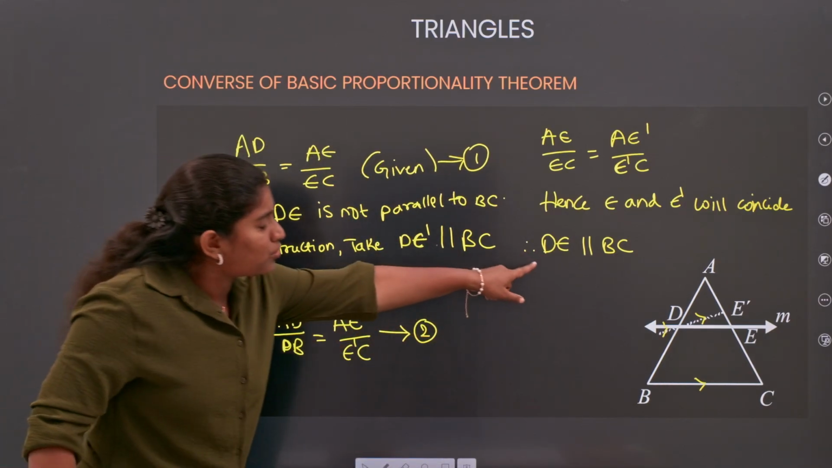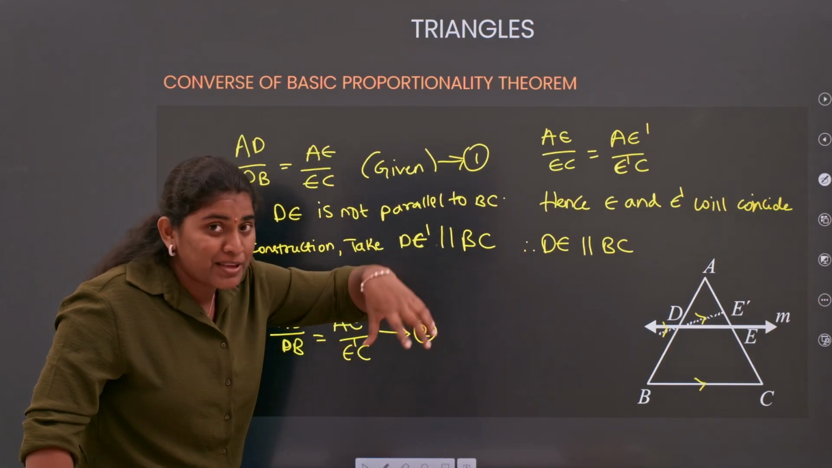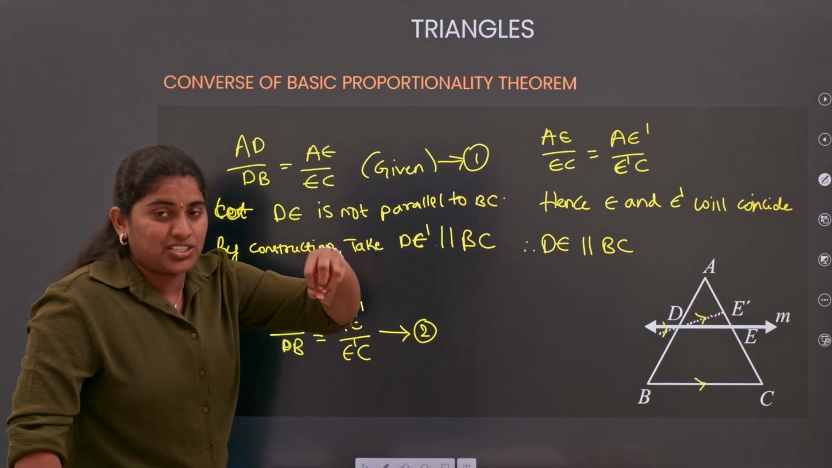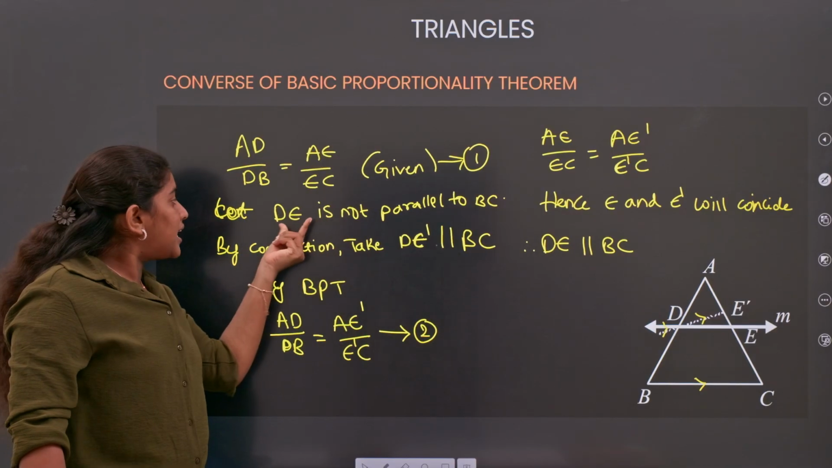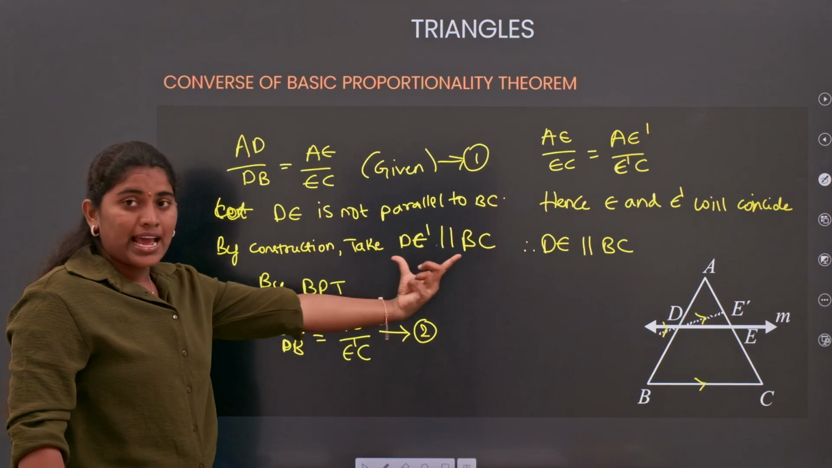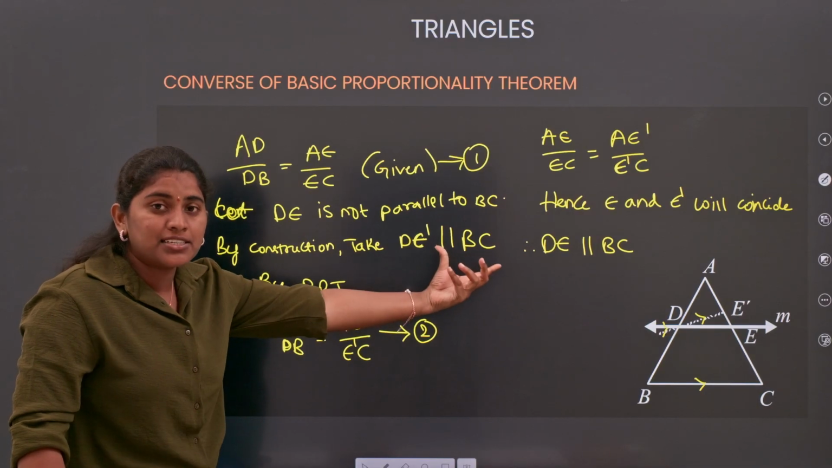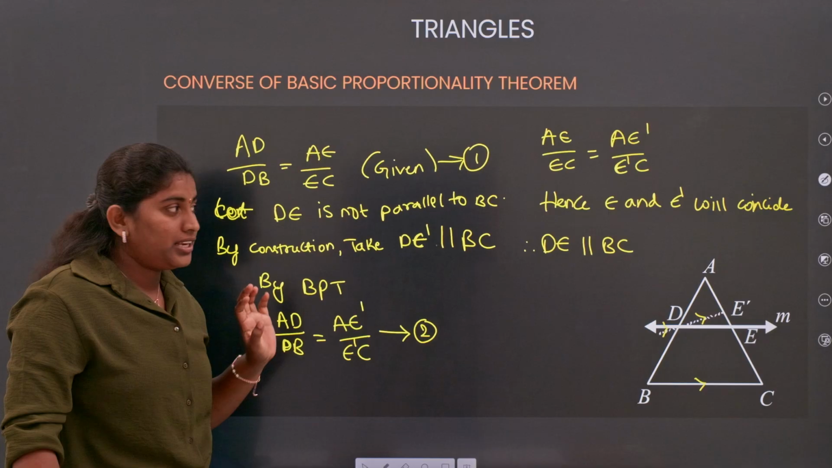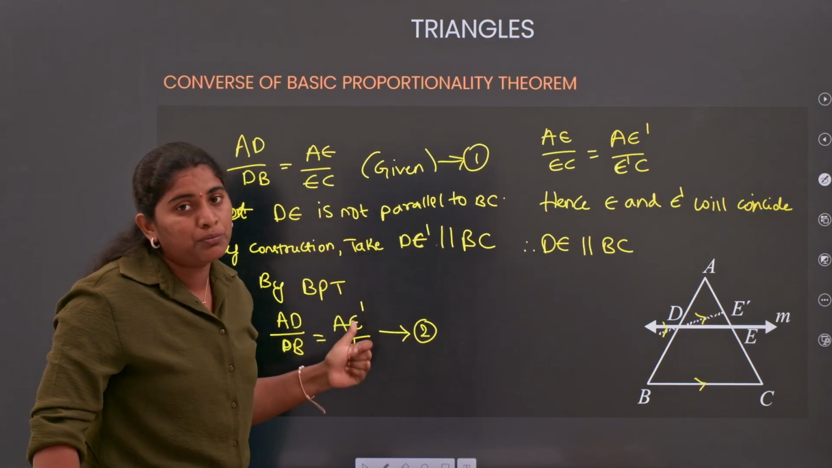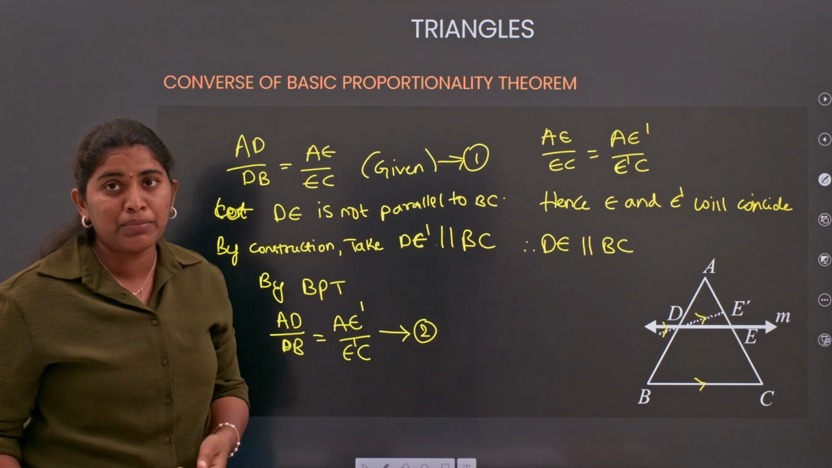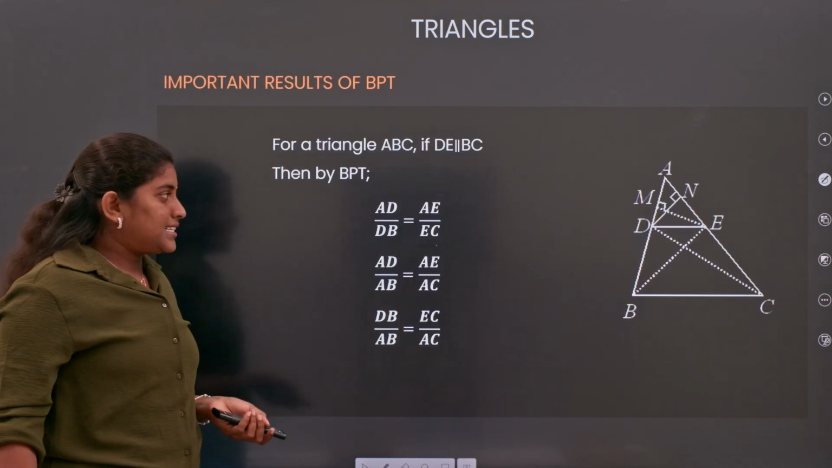How can we conclude this, DE parallel to BC? Because E dash is the same point as E, and we considered DE dash to be parallel to BC. So for that reason, finally we can conclude that DE is parallel to BC. That is the converse of the BPT. Fine. Let's see the next.